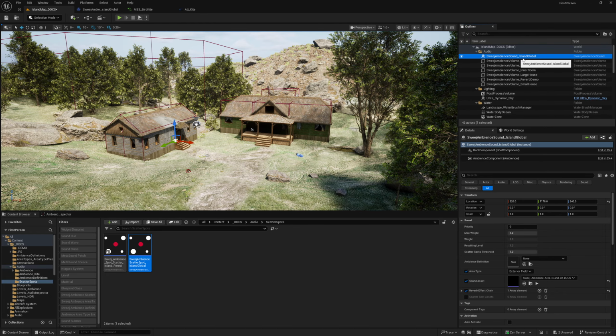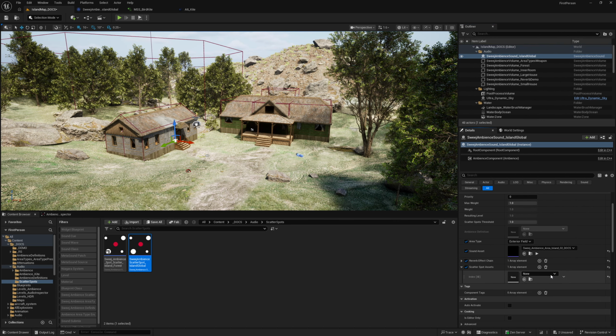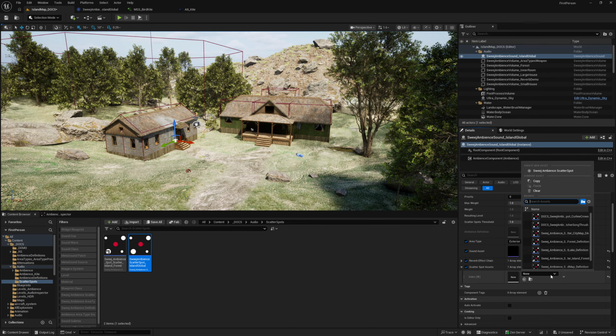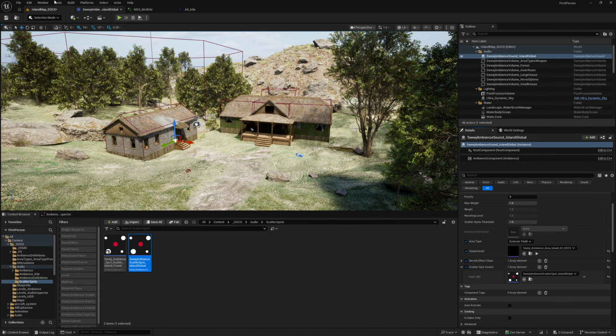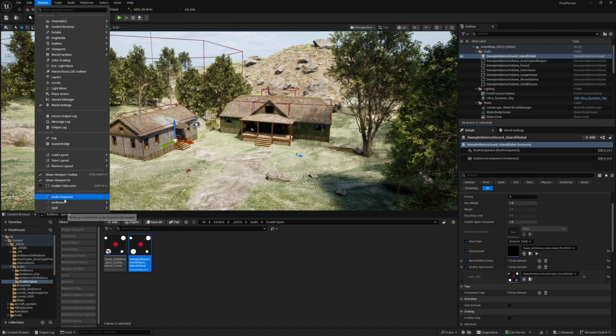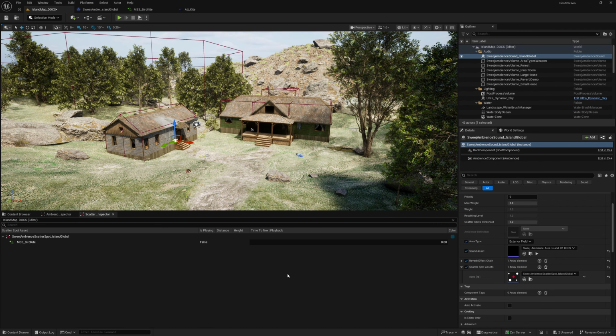We'll add it to this SweejAmbience sound, which is the global one for the whole island. And we'll check this box, scatter spot assets, and we'll add an array element. We can add multiple scatter spot assets here. For the moment, we're just interested in this one. And before we play, let's open the scatter spot inspector. This shows us any active scatter spot assets and a countdown as to when they will next trigger, this time to next playback. Note how again, like the other SweejAmbience elements, we can also preview scatter spots in the viewport without having to play the game.